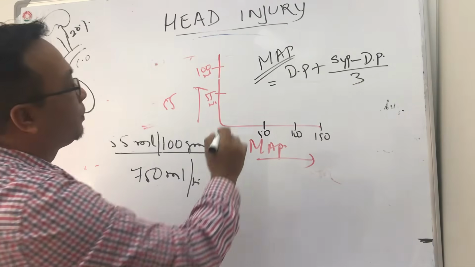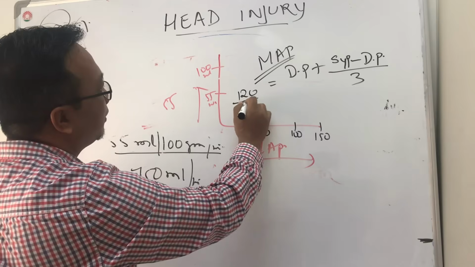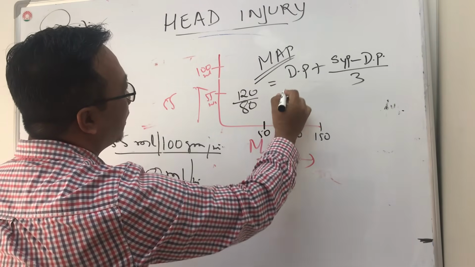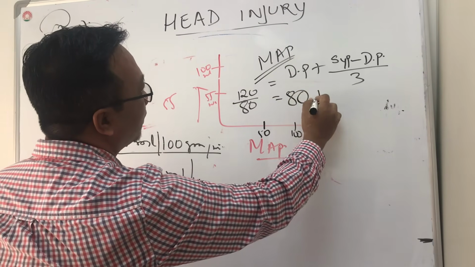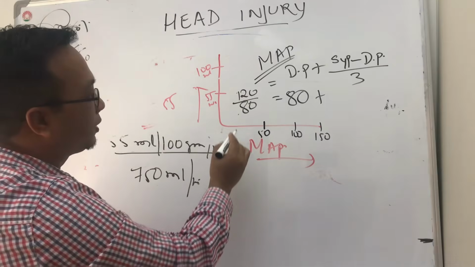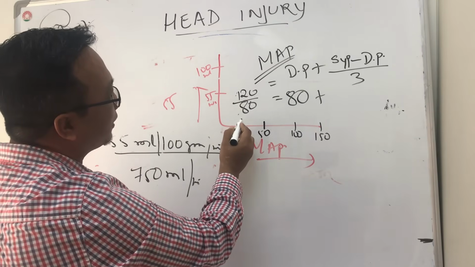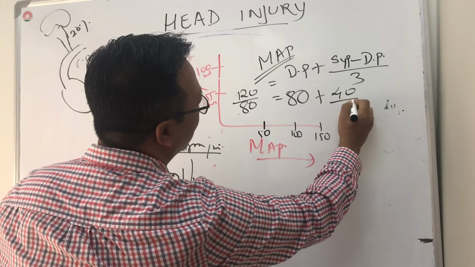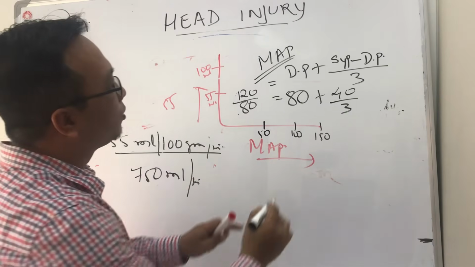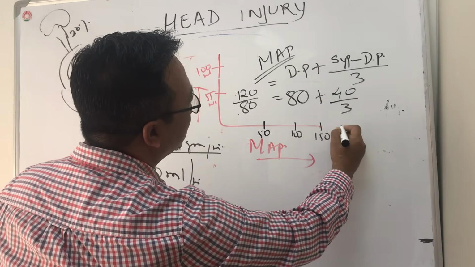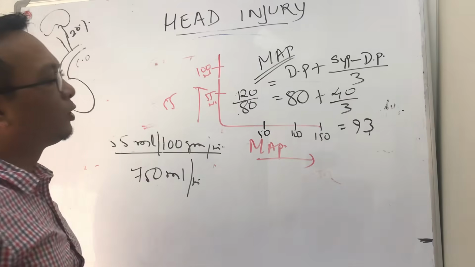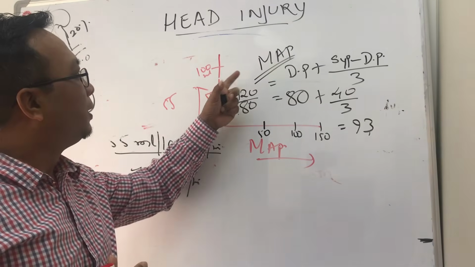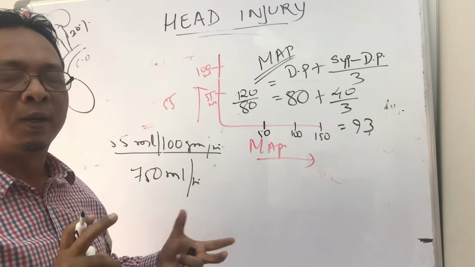So if the normal blood pressure is 120 by 80, then the mean arterial pressure will be diastolic pressure 80 plus the difference, that is the pulse pressure. 120 minus 80 is 40, divided by 3. So around 93. So normal mean arterial pressure is around 90 to 100.